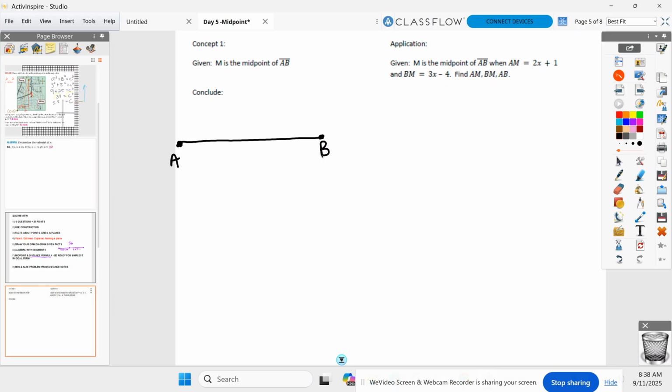Segment AB, and then I tell you that M is the midpoint. And now that we know a midpoint breaks it up into two congruent parts, M has to go in a certain spot. It's not like the previous problems where we just put a point anywhere we want. So can you please put point M that looks like it breaks AB into two equal segments?